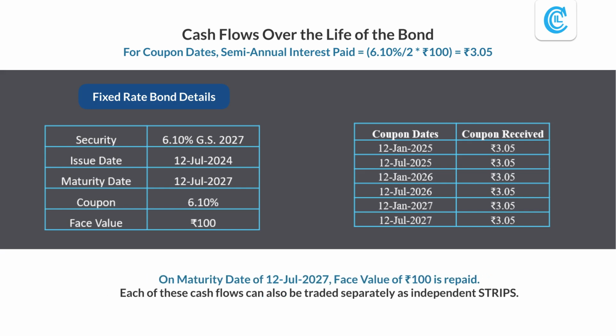On the maturity date of 12th July 2027, the face value of Rs 100 will be repaid. Each of these cash flows can also be traded separately as independent strips. Please note that the numbers and dates in this example are for learning purposes only. Actual terms and details may differ.